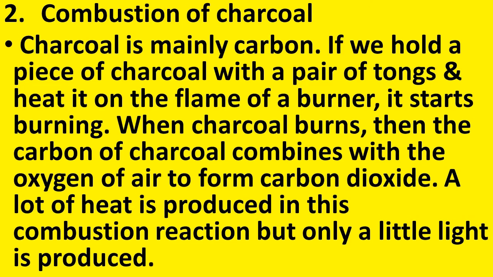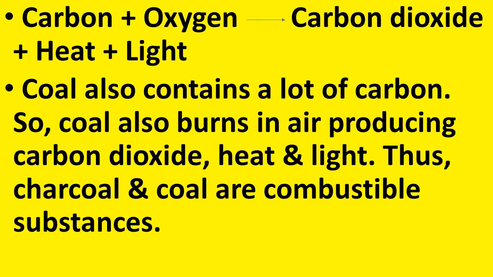Charcoal is mainly consisting of carbon. So when we hold a piece of charcoal with a pair of tongs and heat it in the flame of a burner, it starts burning. At the time of burning, the charcoal is not giving out a flame, but it is only glowing. But a lot of heat is produced. At the same time, it also produces carbon dioxide. Burning of charcoal can be represented as a word equation like this: carbon plus oxygen gives carbon dioxide plus heat plus light.